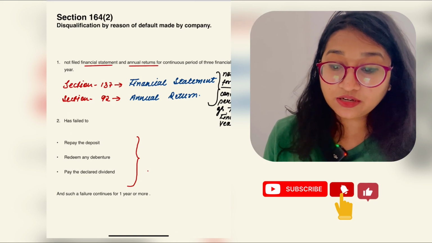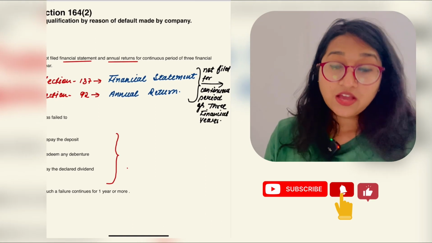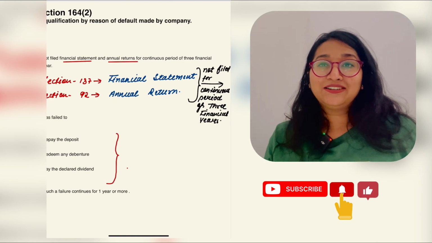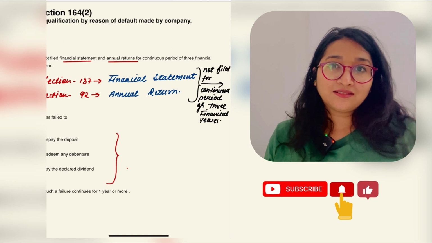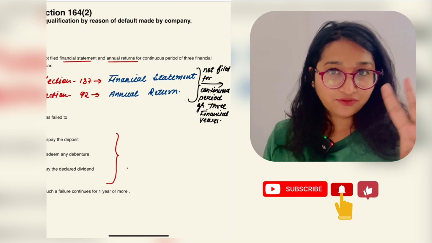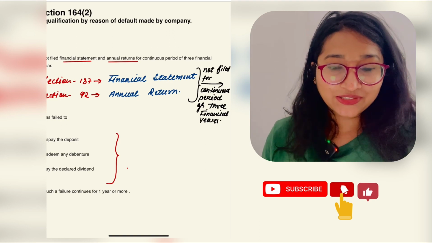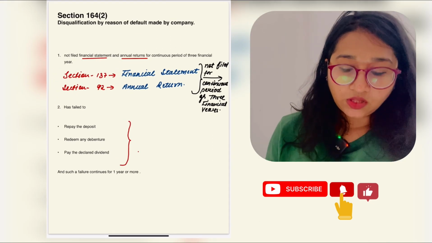and annual return for a continuous period of 3 financial years, not 3 financial months. In the last video I mistakenly said it was 3 months. No, it was 3 continuous financial years. Hope this was clear.